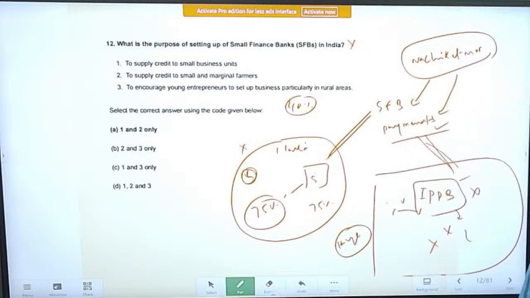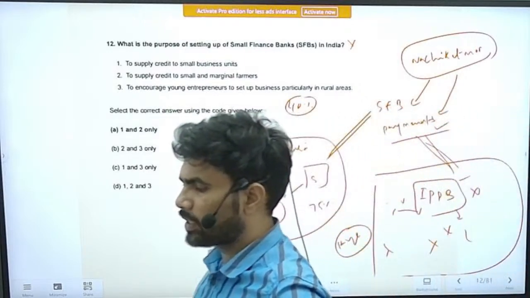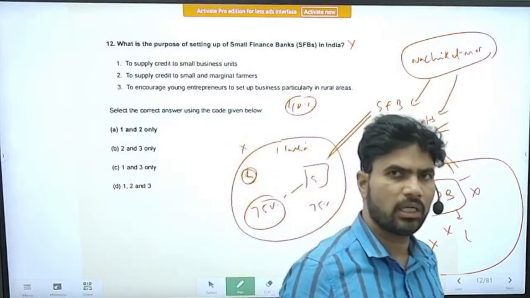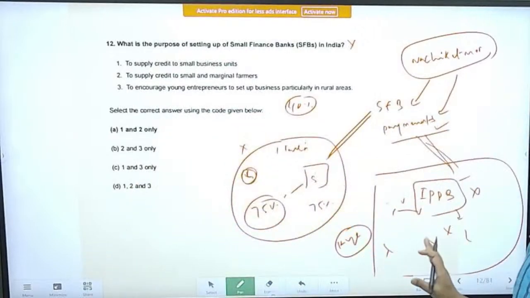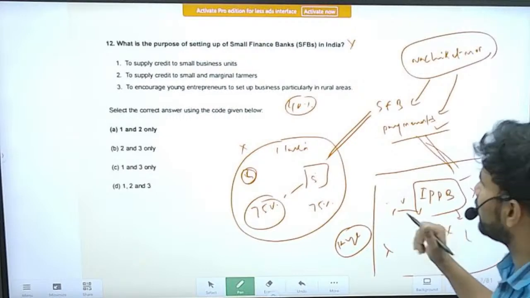So try to know more about the issues with respect to Paytm Bank, payment banks and the small banks. We can expect a question because the issue is rising right now. So that is the background of the payment banks. Now we will go to the question.